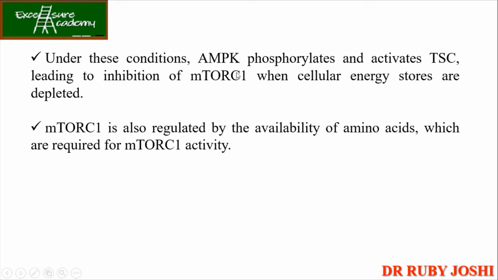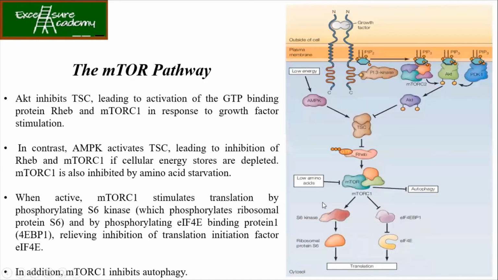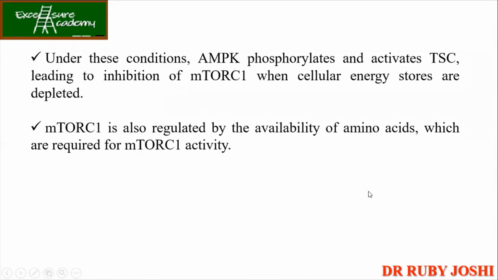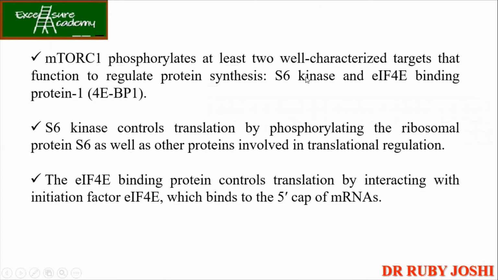Now it is also regulated by the availability of amino acids which are required for mTOR C1 activity. So if you see the figure over here, we see that if suppose the amino acids are low, that time this will get inhibited. Okay. Now mTOR C1 phosphorylates actually two well-characterized targets. So just now we have discussed those: S6 kinase and your EIF4E binding protein.